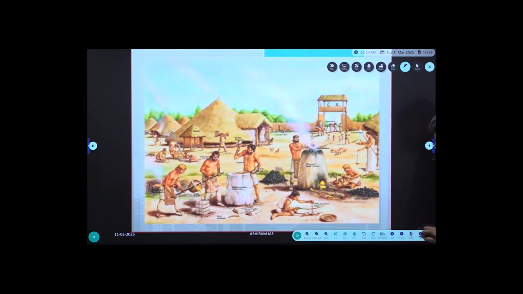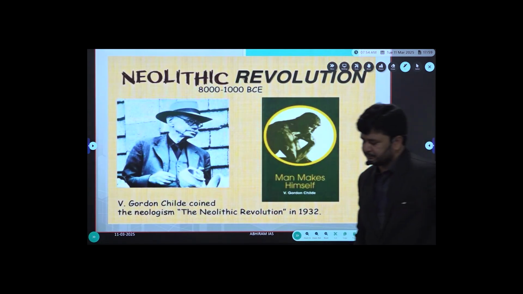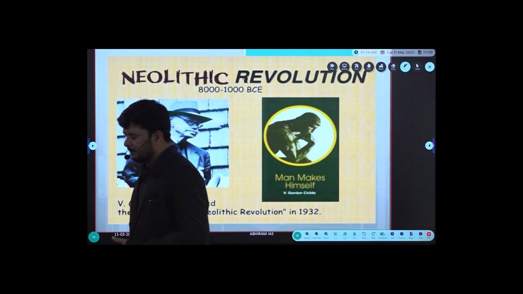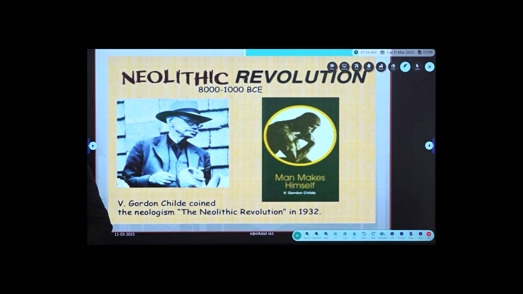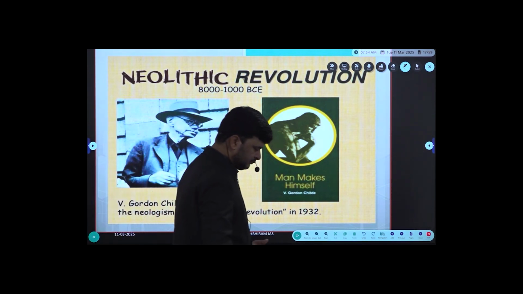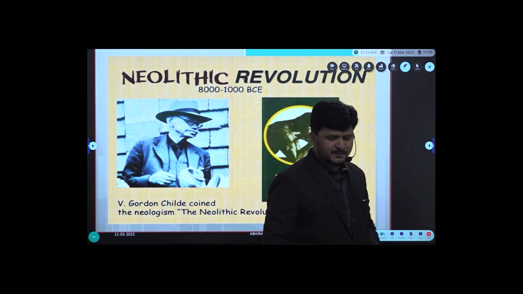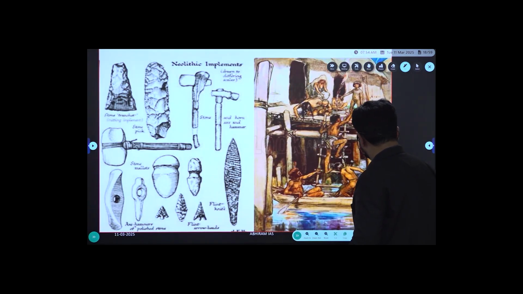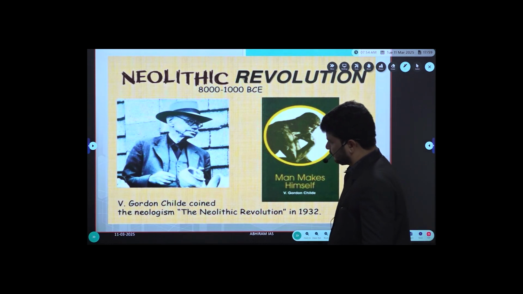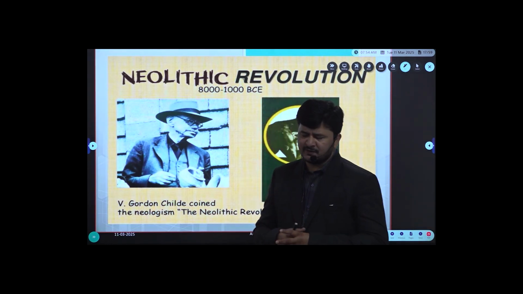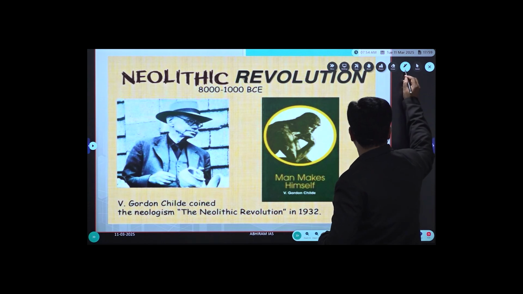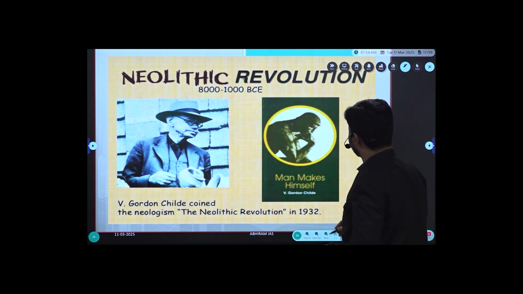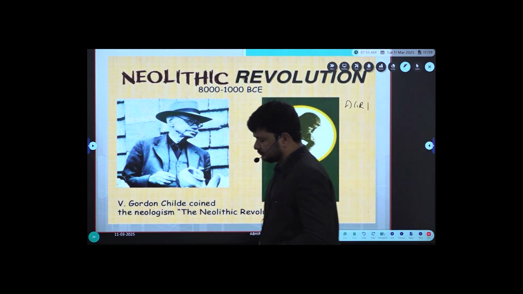So now we start with Neolithic cultures. Paleo followed by Meso followed by Neo. When it comes to the developments of Neolithic cultures, at least the major developments, to begin with, agriculture.